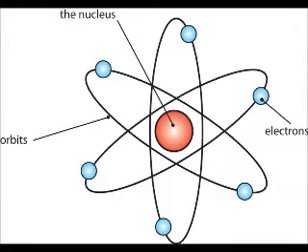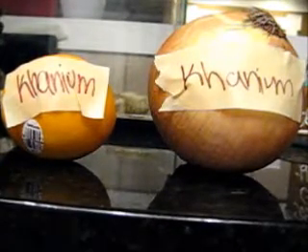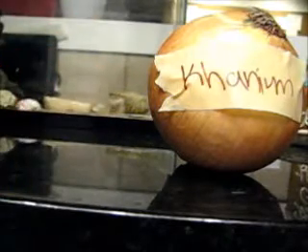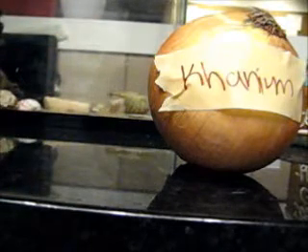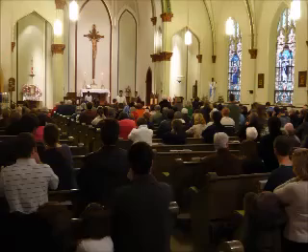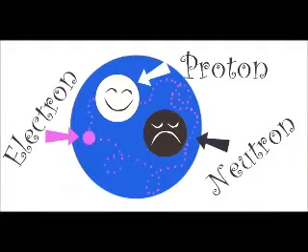surrounding the nucleus. Isotopes are atoms that are of the same element, but they have different masses. The mass of the atom changes as the number of neutrons varies between atoms, and some isotopes of an element are more stable than others and therefore more commonly found in nature. The average atomic mass of an element is the sum of all the masses of its isotopes, each multiplied by its natural abundance. An element can have differing numbers of neutrons in its nucleus, but it will always have the same number of protons. Ions.